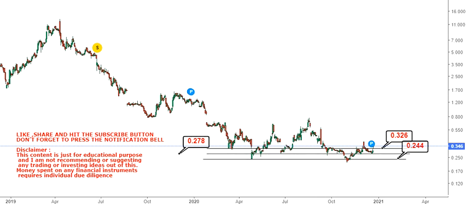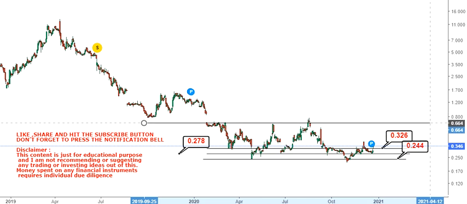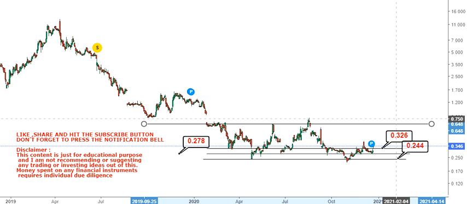Now looking at the overall trend, it gives an indication that it is probably trying to move towards the upper end of the range. Okay, so let's discuss that.